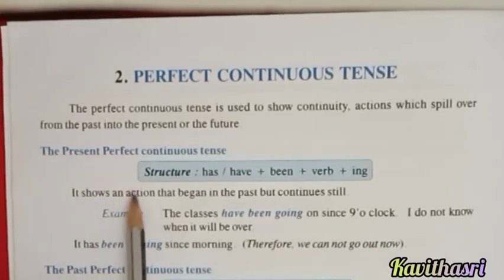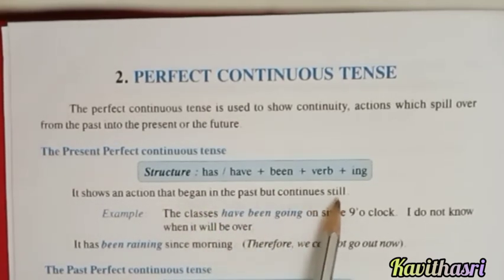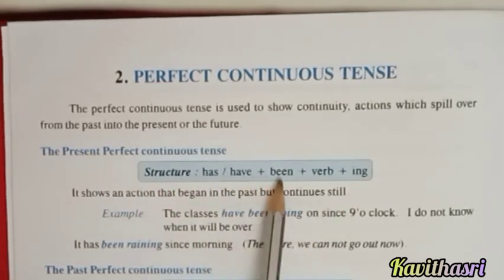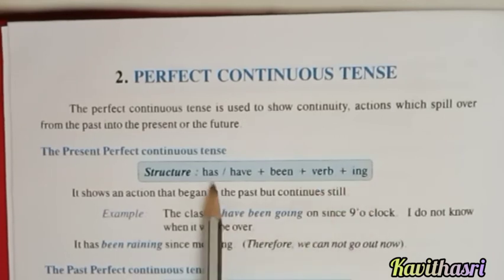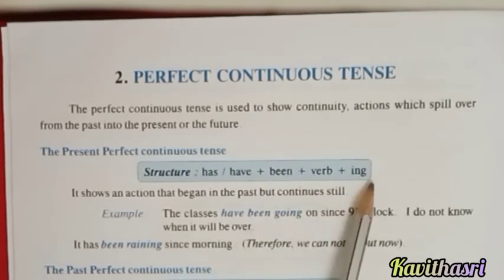So it shows an action that began in the past but still continues. What is the structure here? Has been or have been plus verb plus ing.